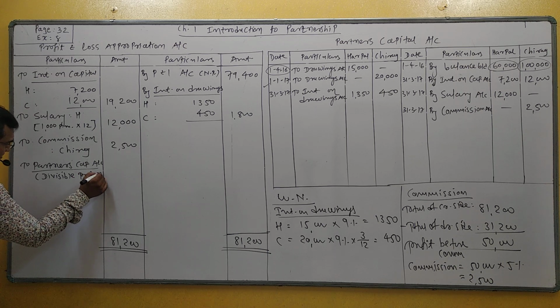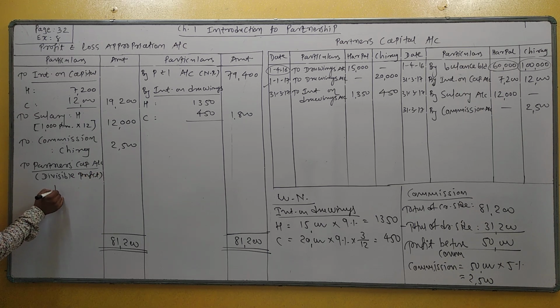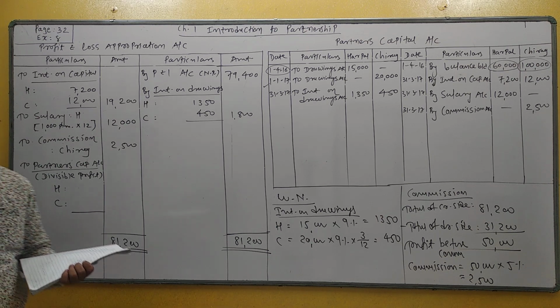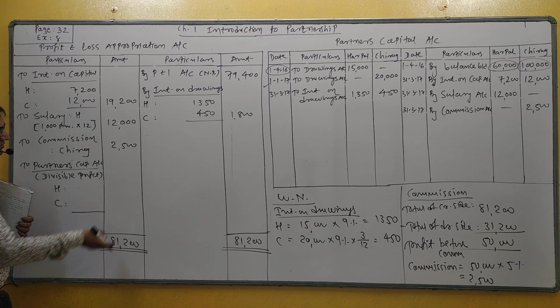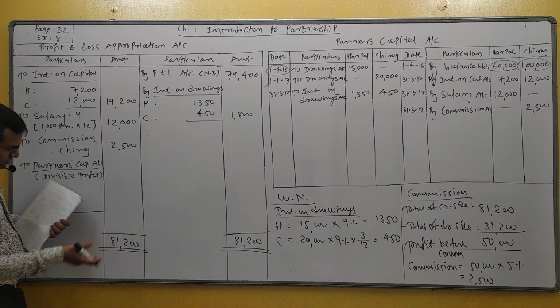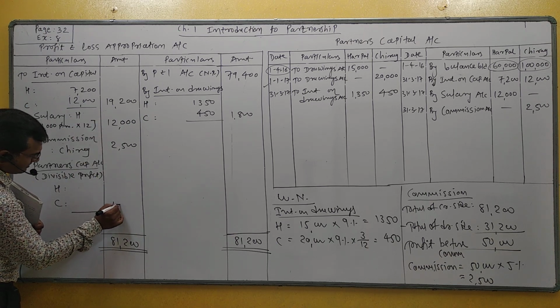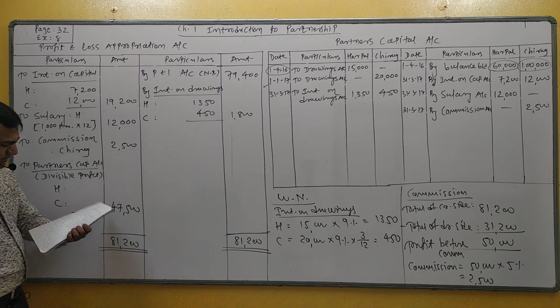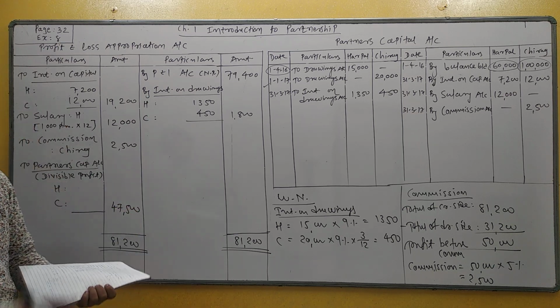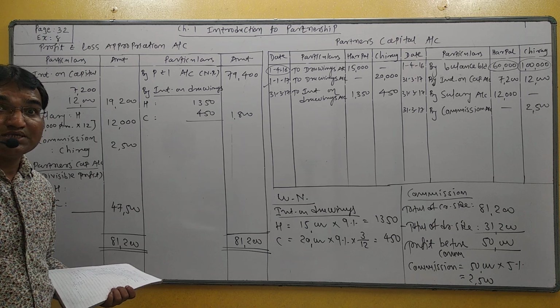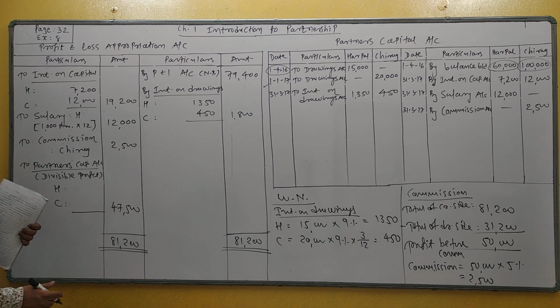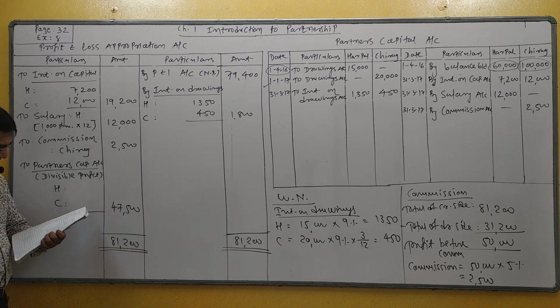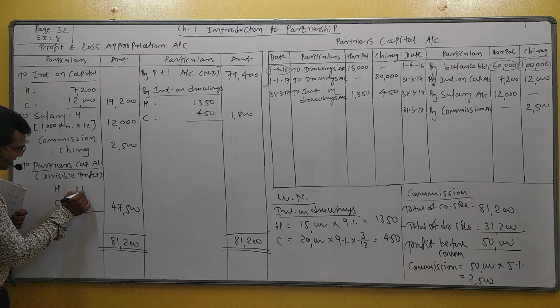And this divisible profit is divided between the two partners, Harpal and Chirag, in their profit sharing ratio. So what will be the difference? 81,200 minus the debit side amount. So your difference is 47,500. And this profit is divided between partners in their profit sharing ratio. Profit sharing ratio is not given. So which ratio? Equal ratio. It is divided in equal ratio 1:1.